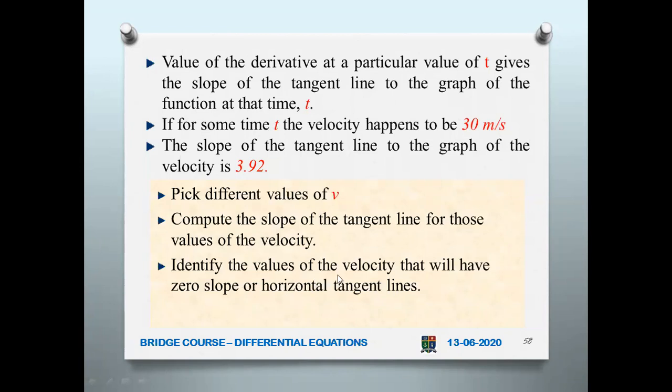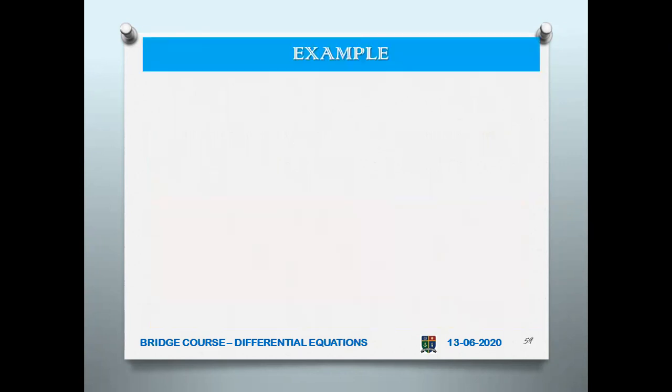Wherever there is zero slope, those velocities you identify. That is called horizontal tangent lines. And set the derivative equal to 0 and solve for v. If you put it equal to 0, then you will be able to solve for v.